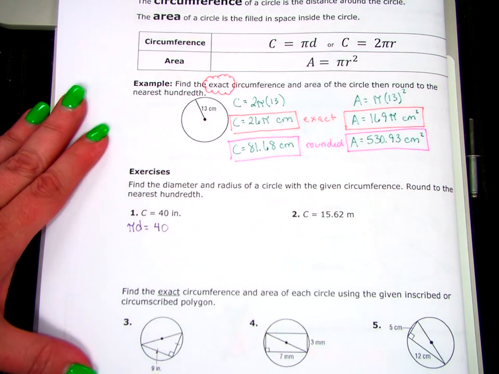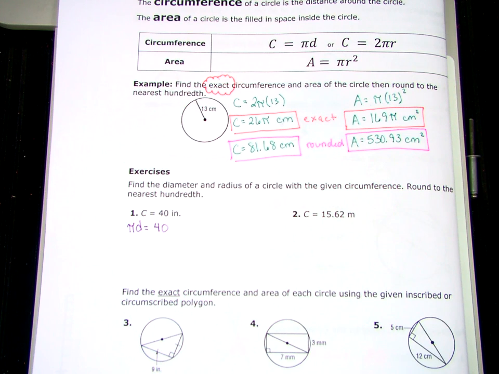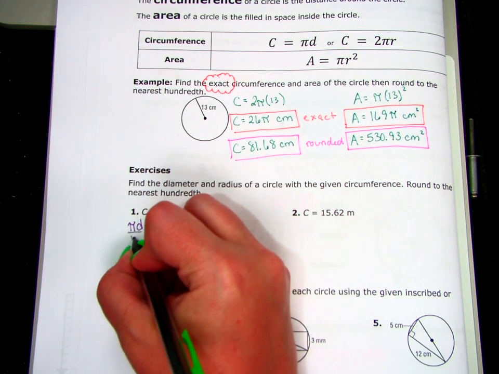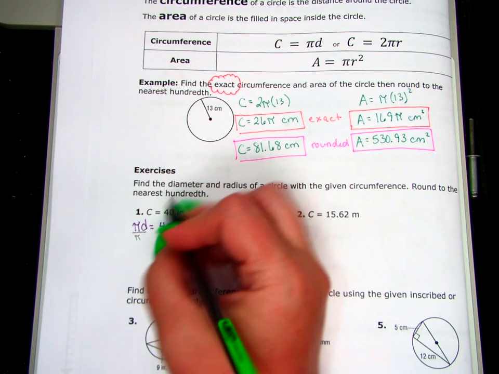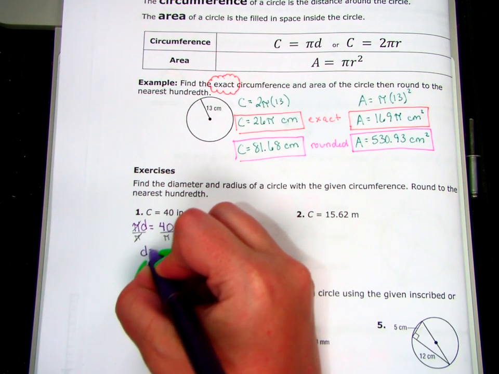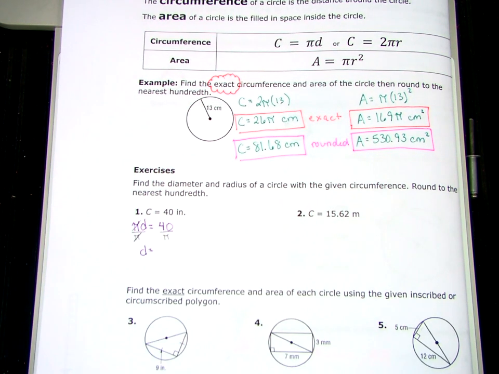So my circumference, pi d, equals 40 inches. All I did was substitute the C with what it equals, right? Substitution. Okay? Then, if I want to solve this for the diameter, right now I've got pi times the diameter equals 40. How do I get rid of the pi? Divide it. It's just a number, right? It's 3.1 blah, blah, blah. You can divide by a number. So my diameter, if it wanted an exact answer, would be 40 divided by pi, and I'd have to leave it like that.